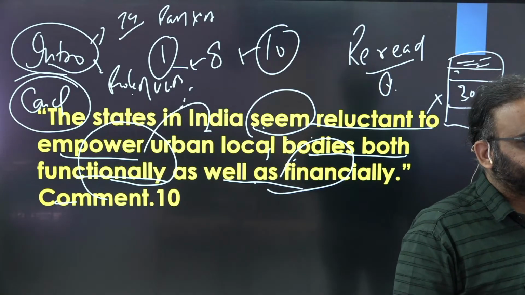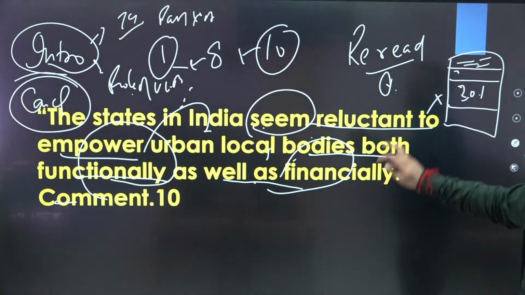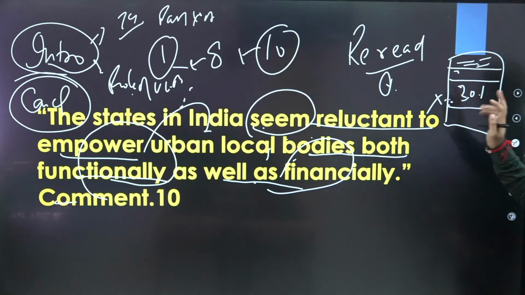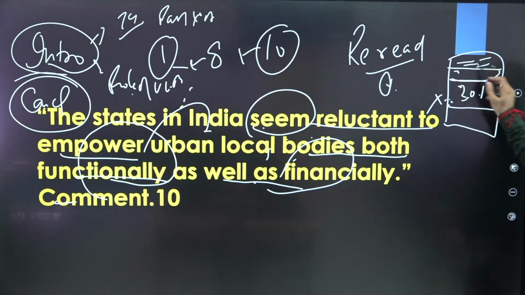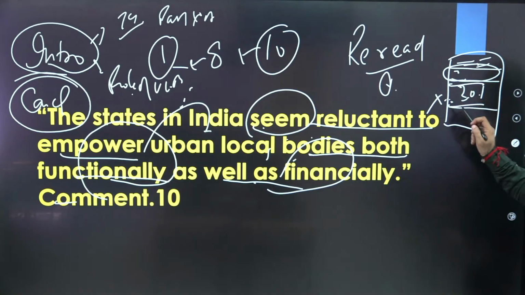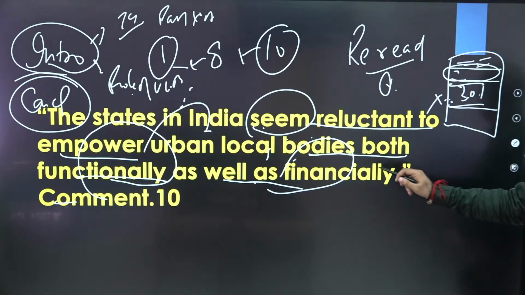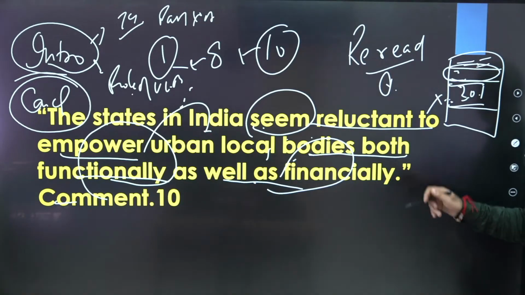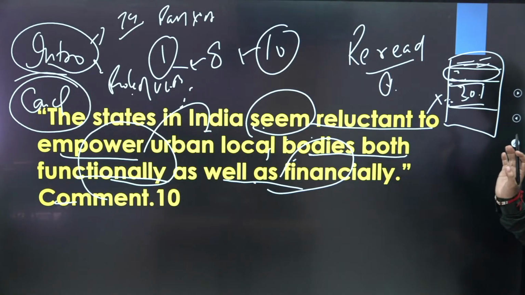That's why you should avoid role through flowchart. Get the point? Instead, make this an introduction in just 2-3 lines. You are describing the role. Then straightforwardly come to the lack of finances to urban local bodies and lack of functions to urban local bodies. You get the point?